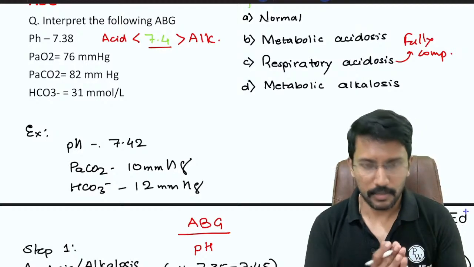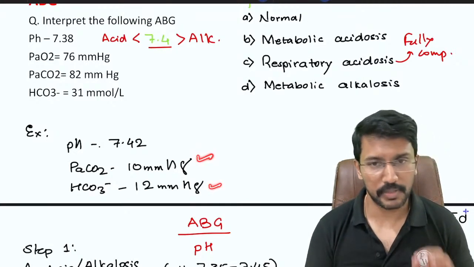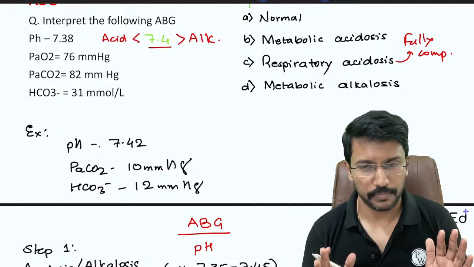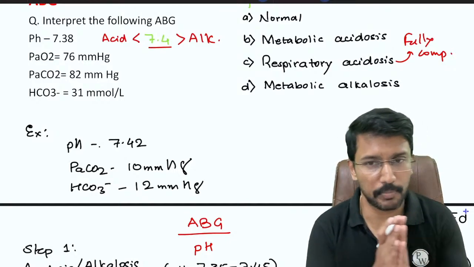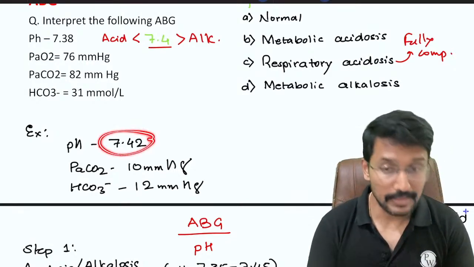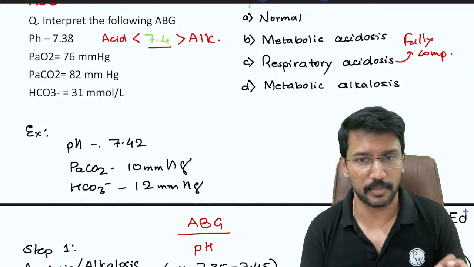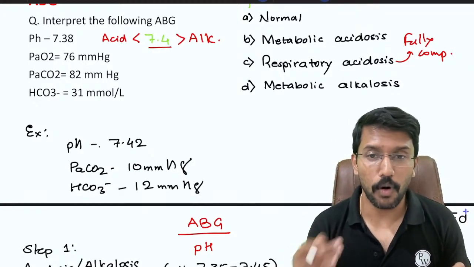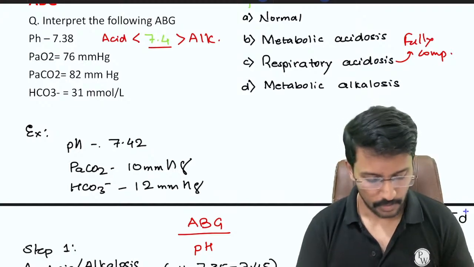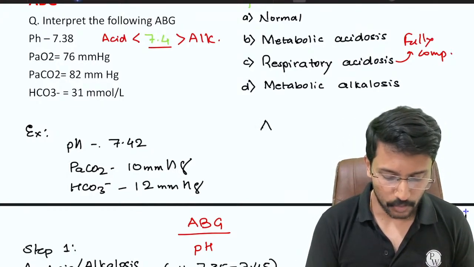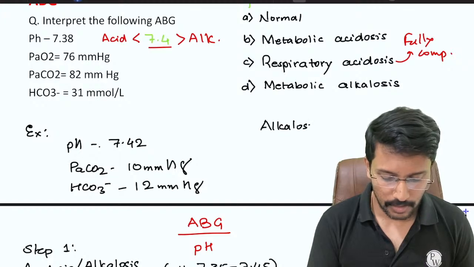It is not, right? Because both PaCO2 and bicarb are abnormal. So it is having an acid-base disorder. By looking at the pH, all of us now clearly know that this is a fully compensated acid-base disorder. Now we have to understand what acid-base disorder it is. Right, so using 7.4 as the cutoff, it becomes alkalosis. So step number 1 done, it is alkalosis.